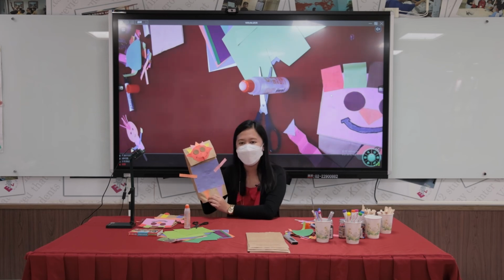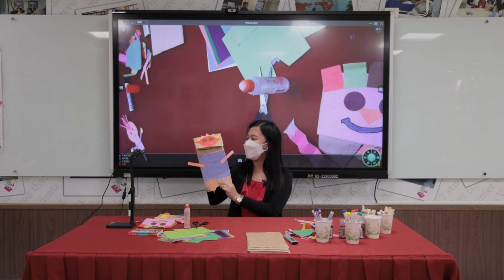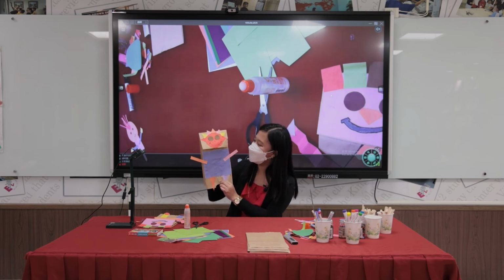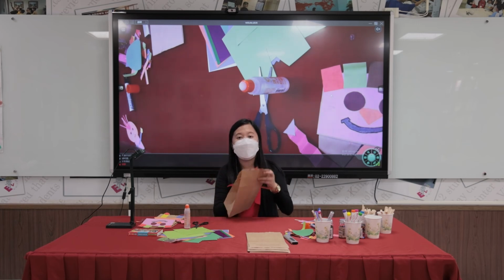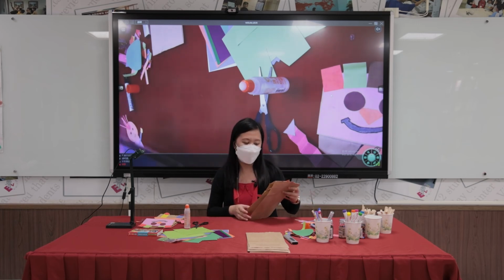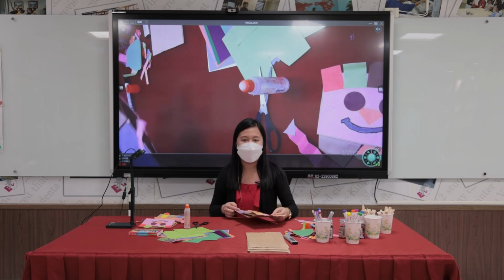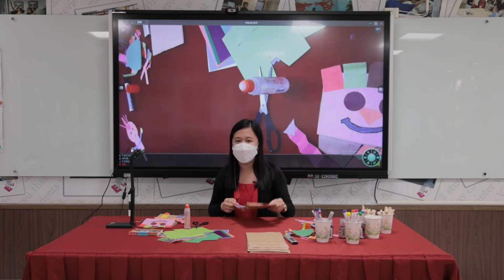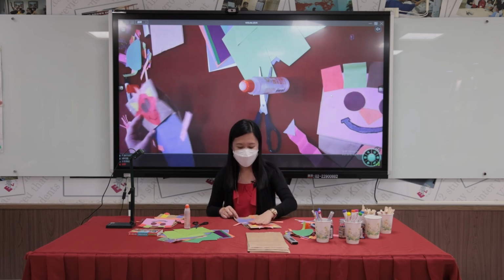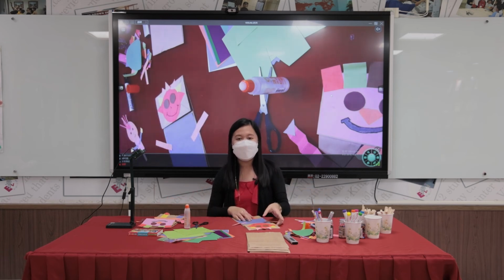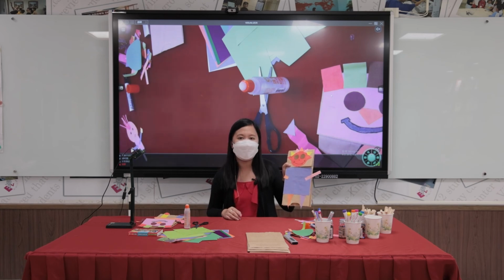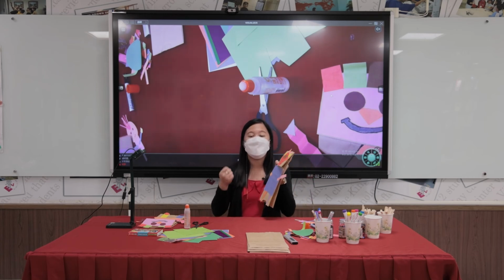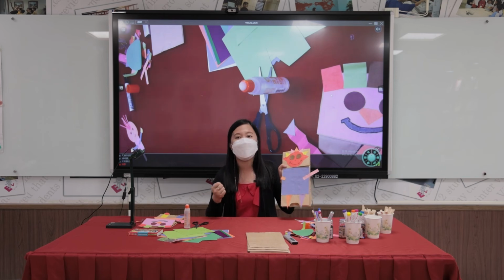Are you following with me? All right. That's it. Hello. So we can use this for our art activity or drama class. We can use different shapes in order to make a good art, just like this puppet. Now we are going to recall the important things we learned in our lesson.